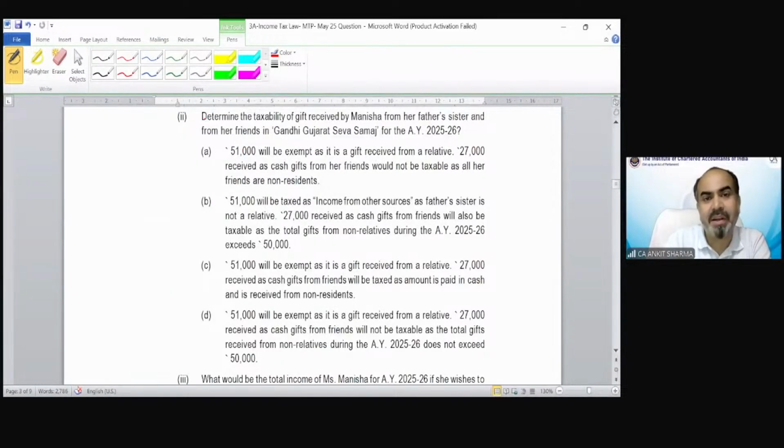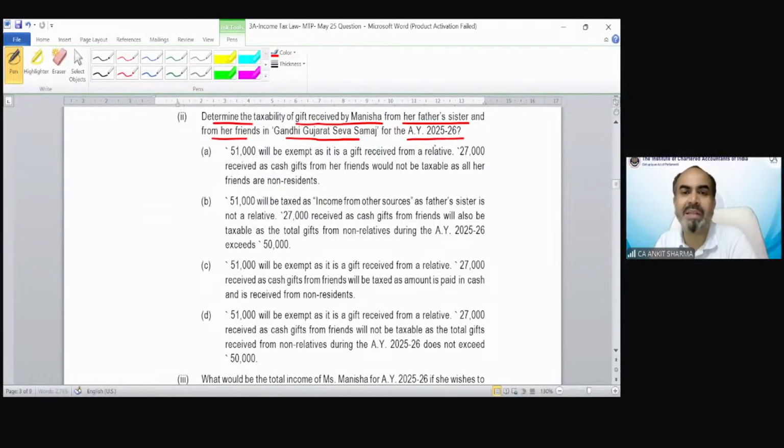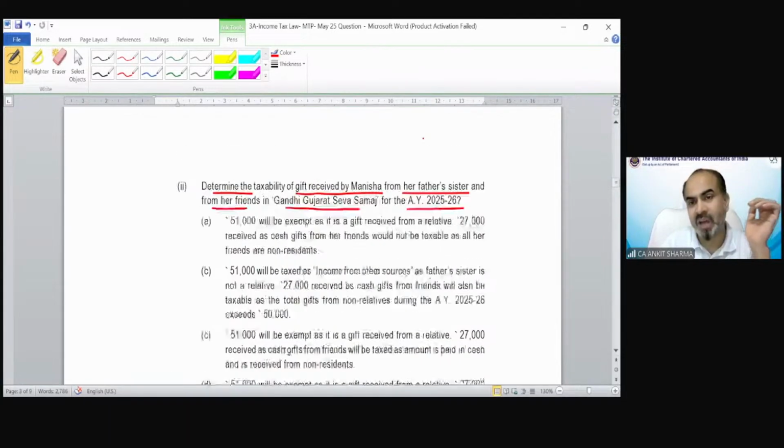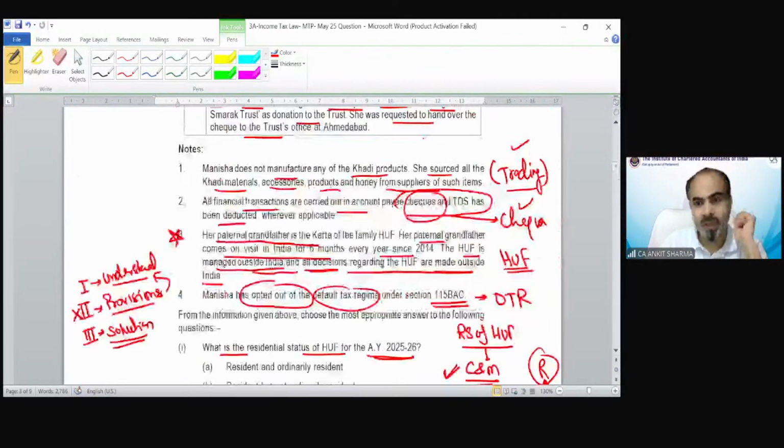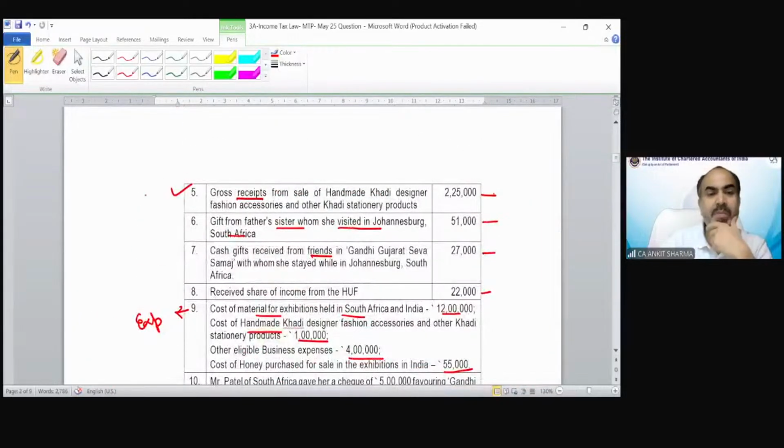Determine the taxability of gift received by Manisha from her father's sister and from her friends in Gandhi Gujarat Seva Samaj for assessment year 25-26. So we have to find out whatever gift she is receiving from her father's sister and from her friends, what is the taxability of those gifts under income from other sources? You can see there are 2 gifts. Points number 6 and 7 were regarding the gift concept we are discussing.